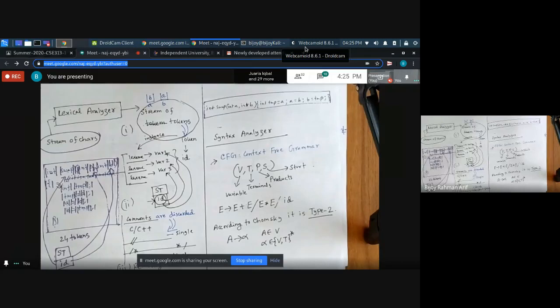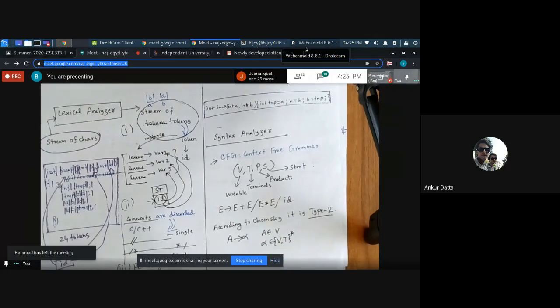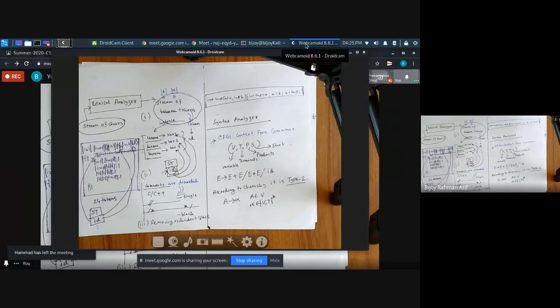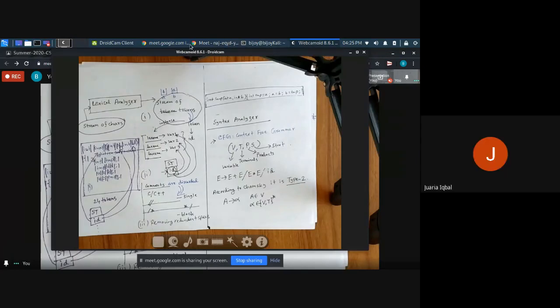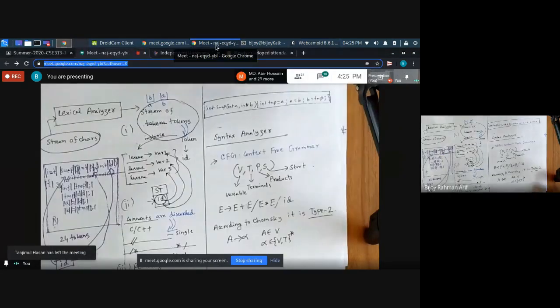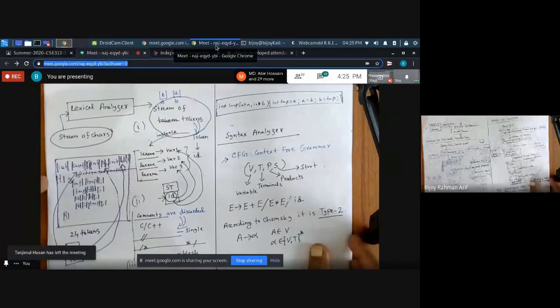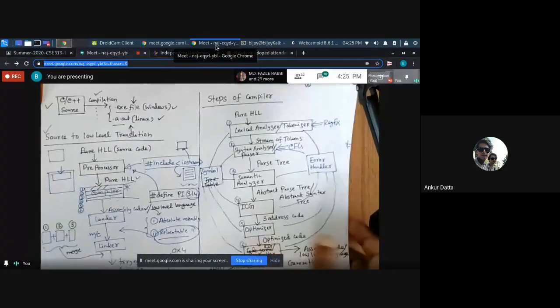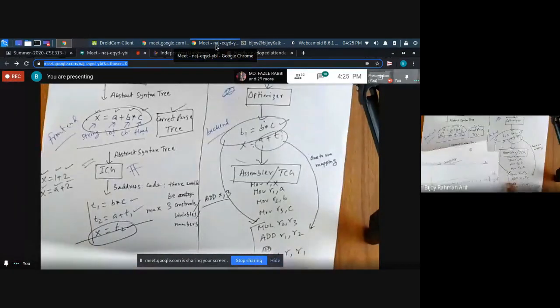That is what I'm trying to verify. Am I right? Yes, sir. So how can we do that?